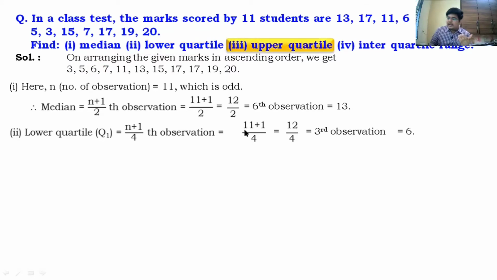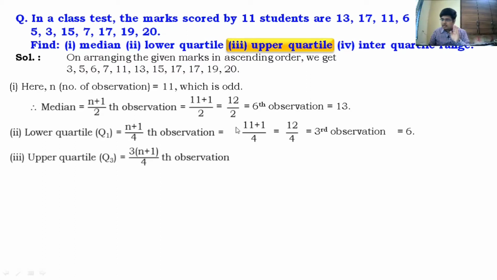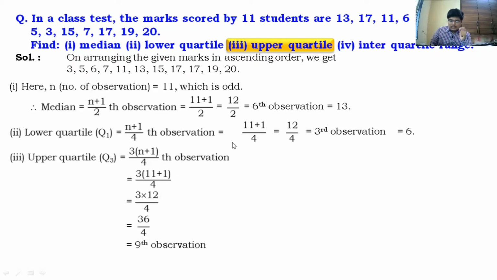Similarly, we can easily find Q3. So Q3 is 3 into (n plus 1)/4. n is 11. So 3 into 12/4. So we will get it as 9. Q3 is the 9th term. So answer is not 9. In the ascending order, you have to search for the 9th term. So the 9th term is 17. That's it. Q3 is 17.